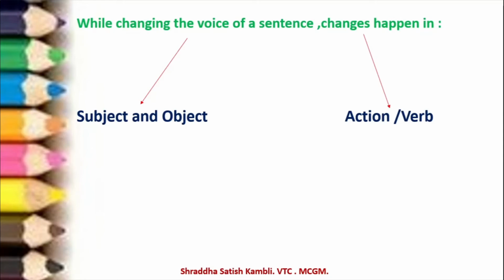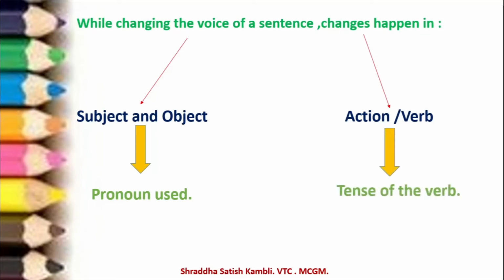So what can happen to the subject and the object? The pronoun which is used could change. When I show you examples, you will understand better. The pronouns which you're using can change. And in action, what can happen is the tense of the verb can change. So when you are changing the voice in a sentence, you have to pay attention to all these things.